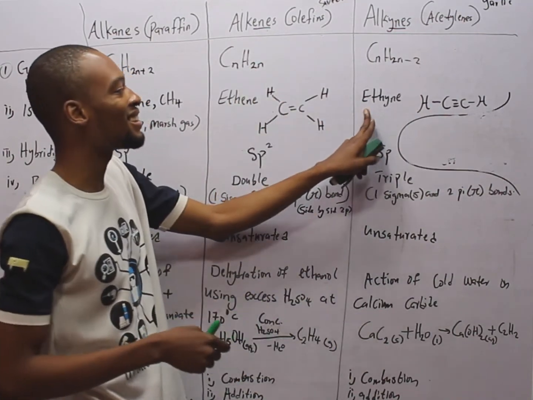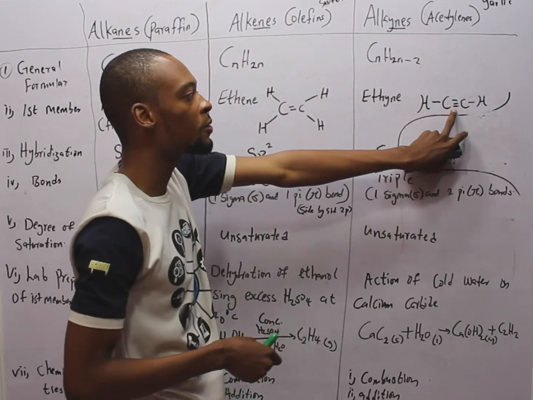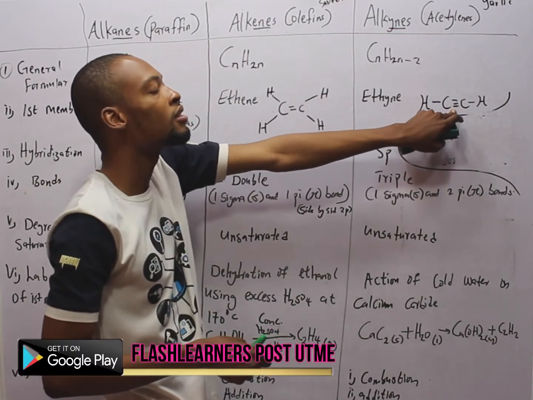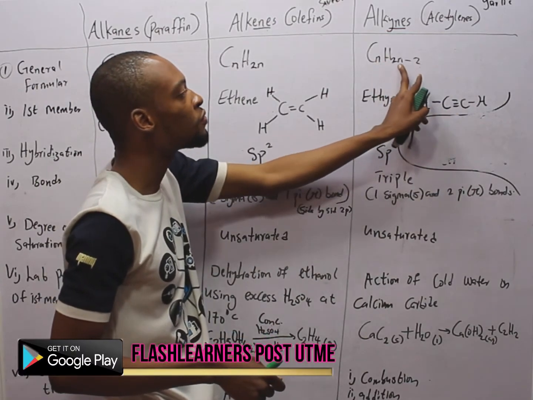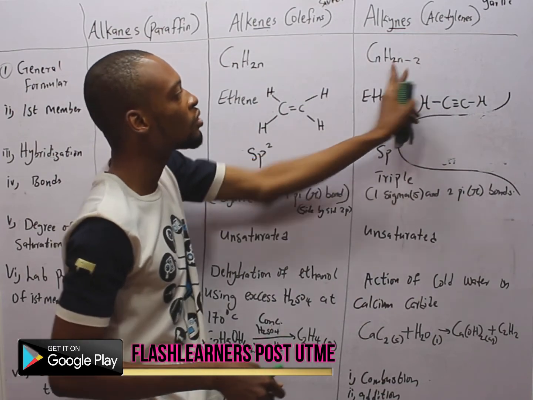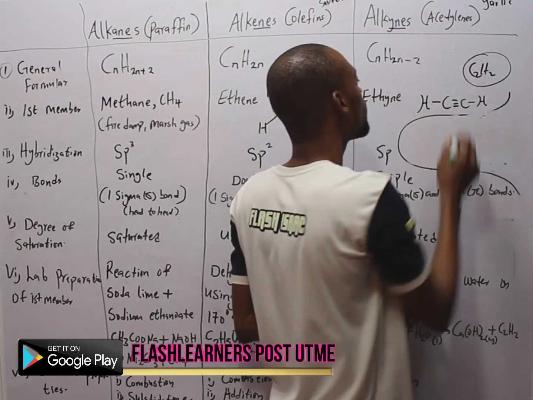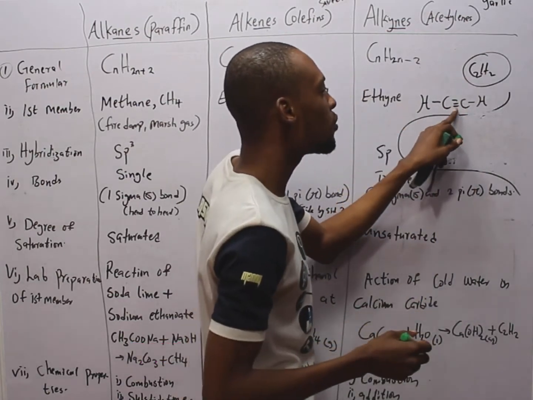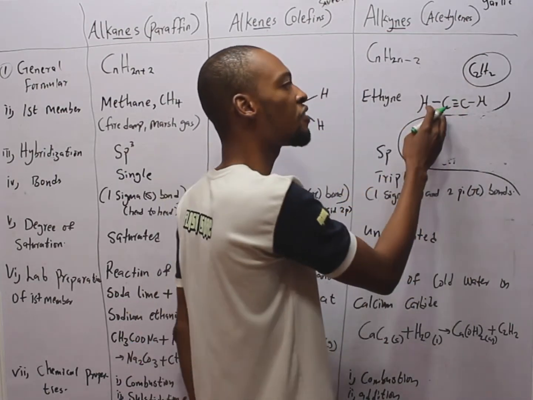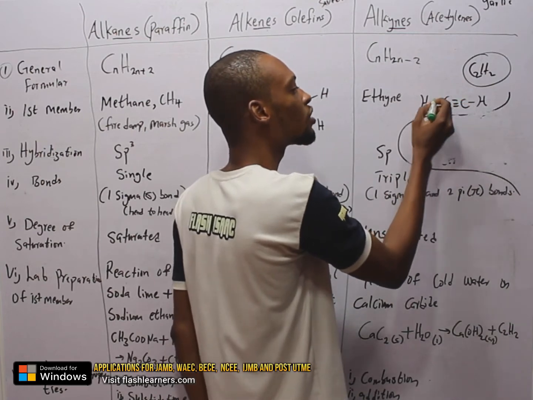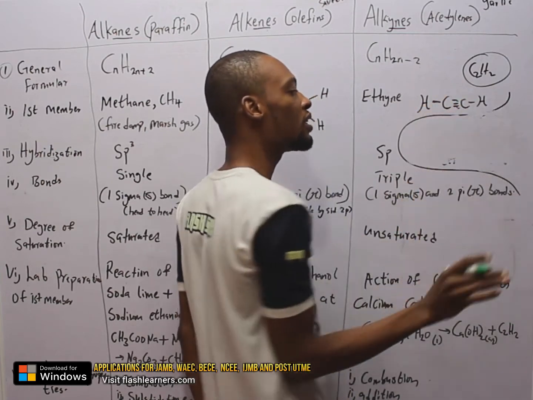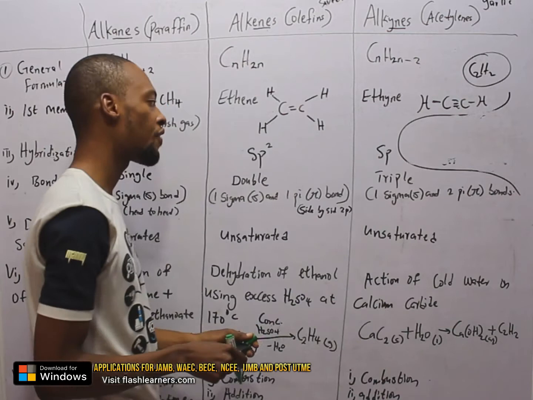And the first member of the alkynes is ethyne. It has a triple bond. Ethyne will simply be C2, 2 times 2, 4, minus 2, 2. So this is C2H2. This is the formula for ethyne. So triple bond. And remember, carbon can carry 4 bonds. 1, 2, 3, 4, complete. 1, 2, 3, 4, complete. So that is it for that.